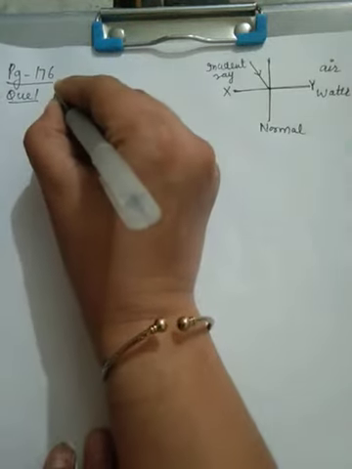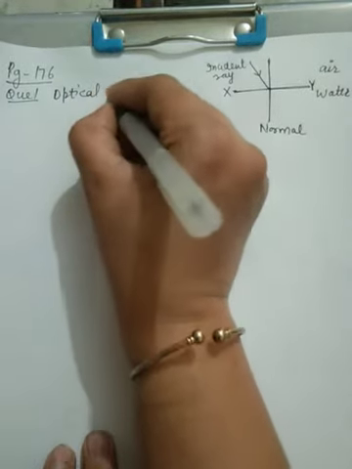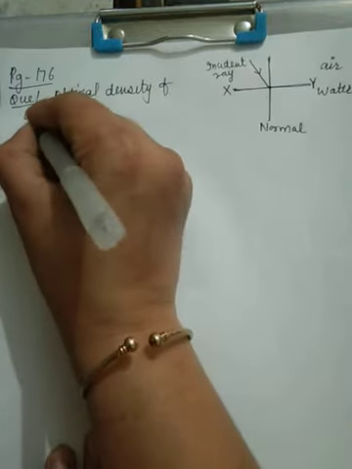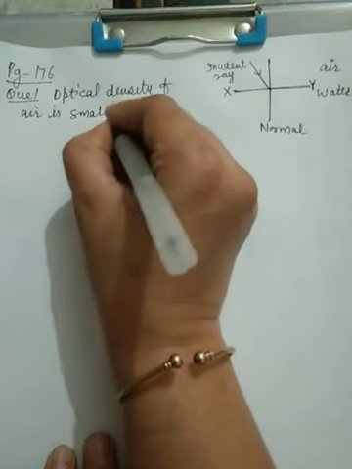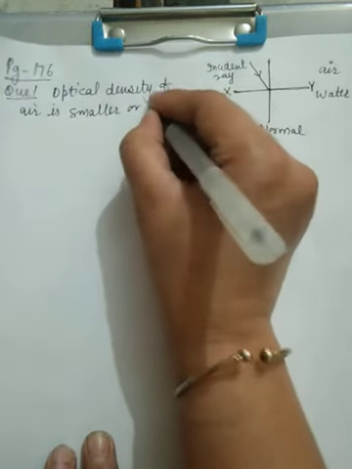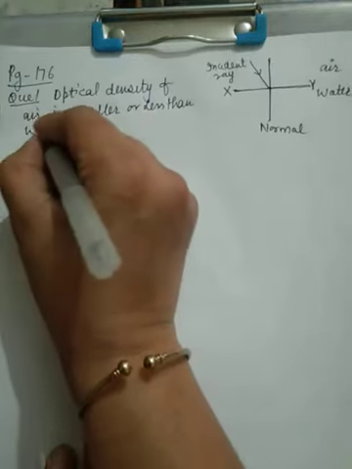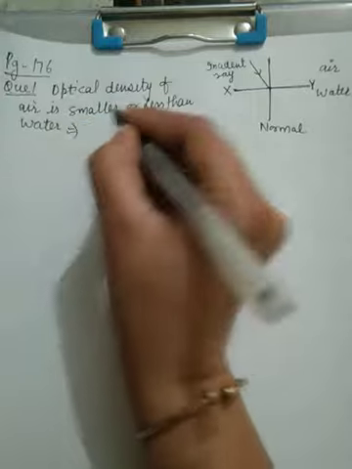First, the optical density of air is less than that of water. What does it mean?